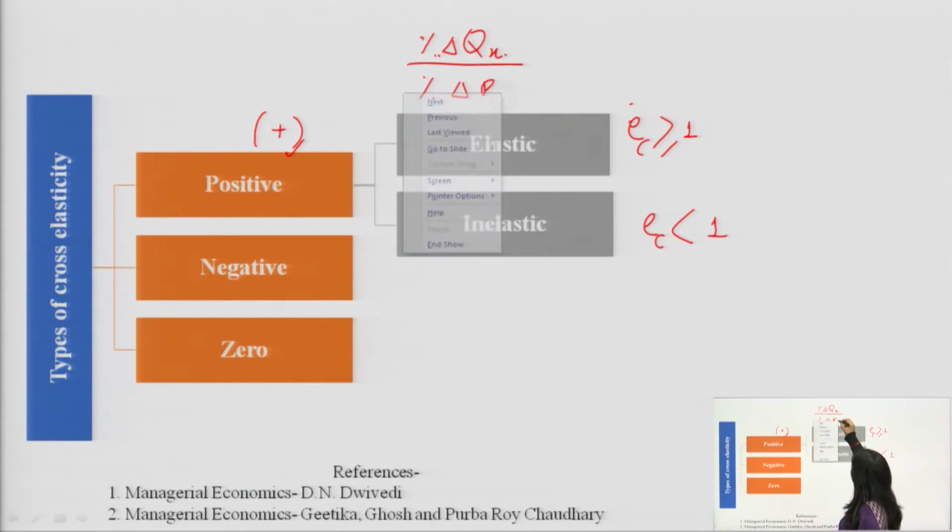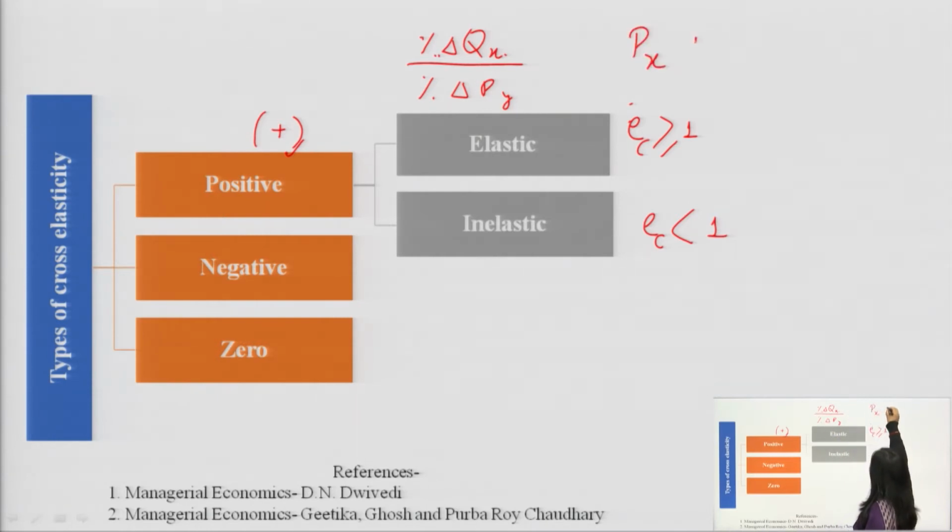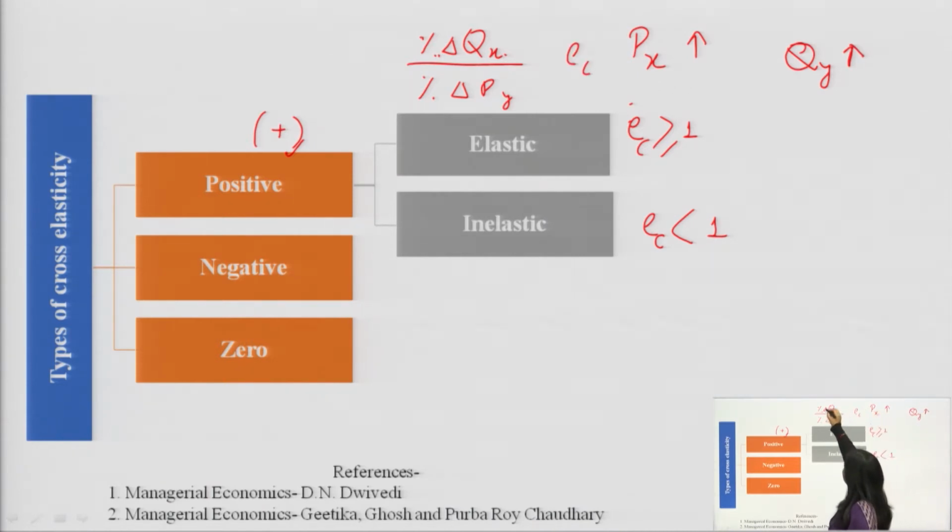So, when we say that it is positive, it means when the price of commodity Y is increasing, the demand of commodity X would also be increasing. It would be positive only when these two deltas are positive, when these two changes are positive.